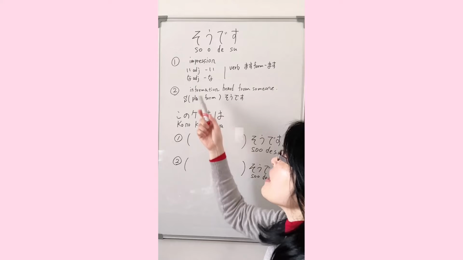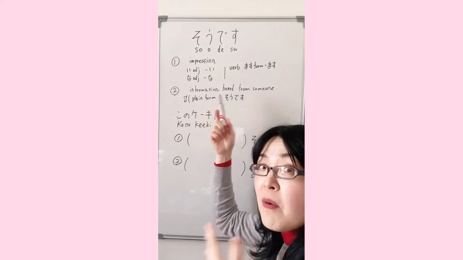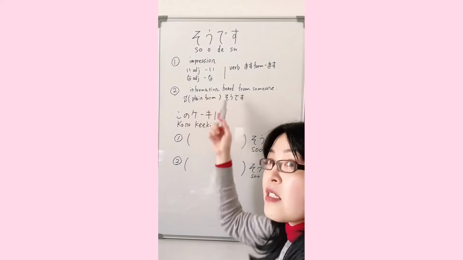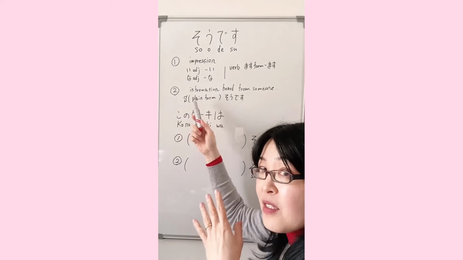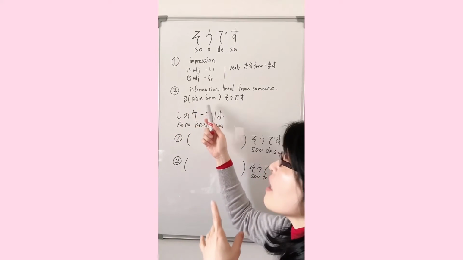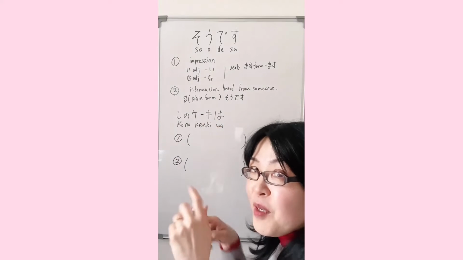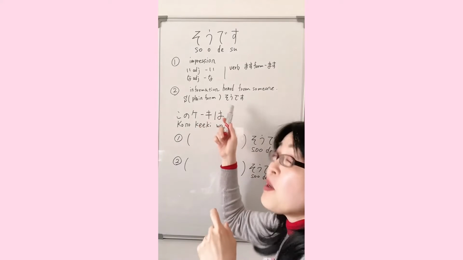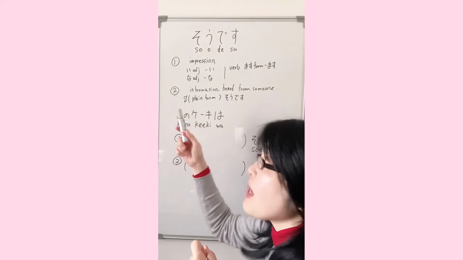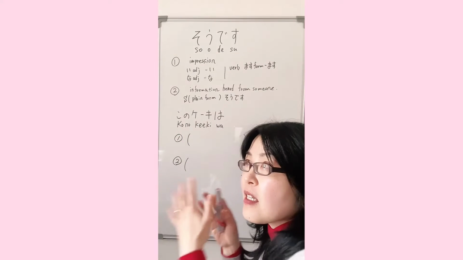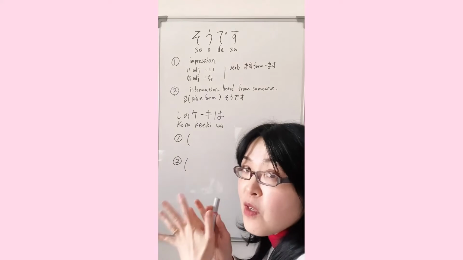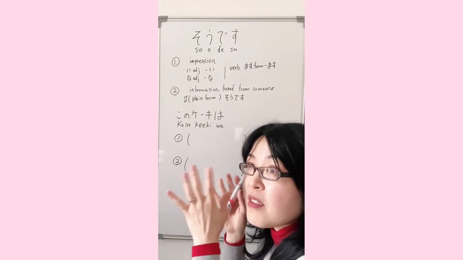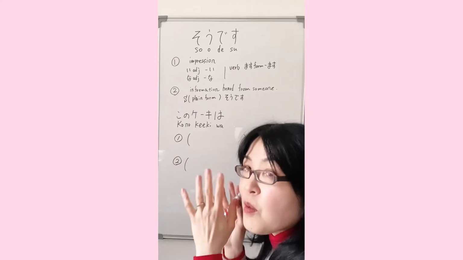And then another one is to mention information heard from someone. And then we use the sentence as a plain form. Yes. If you don't know plain form, please find my video somewhere. Okay. So plain form with そうです. For example, in the verb, we use dictionary form to mention present tense kind of things. Okay. い adjective is just い adjective, no change.